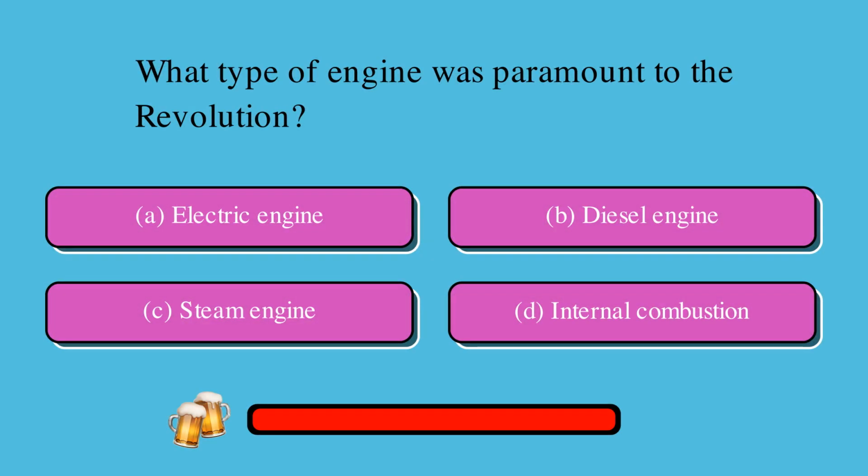What type of engine was paramount to the revolution? Is it A. electric engine, B. diesel engine, C. steam engine, or D. internal combustion? The correct answer is C. steam engine.